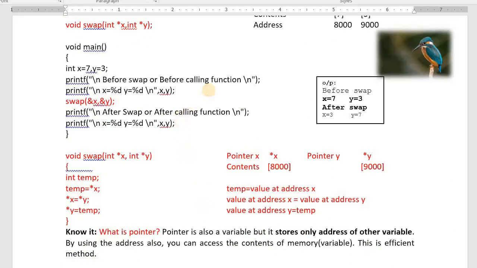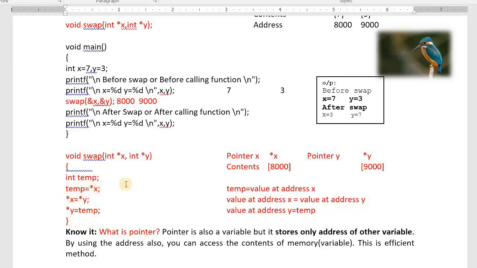Before calling function, x is 7, y is 3. Then I am passing addresses. I am passing 8000 as well as 9000. 8000 will come in pointer x, 9000 will come in pointer y. Int temp. Temp is a normal variable. Already we know how to swap. Temp equals to first, first equals to second, second equals to temp.